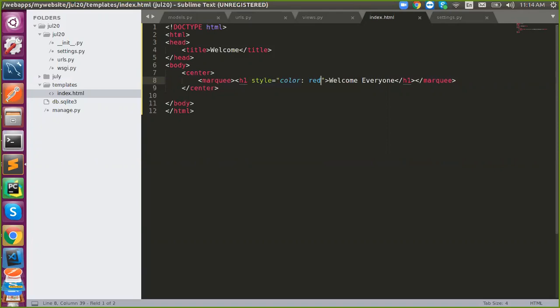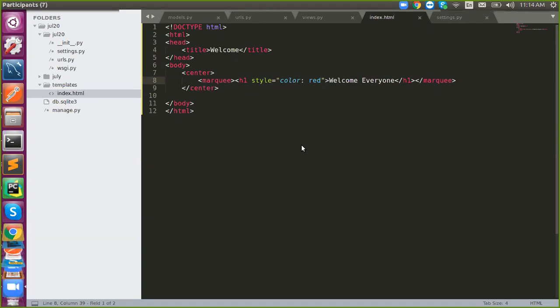Please make a note of these steps. What are the steps? First, what is the very first step? Create a Django project. How will you create a Django project?